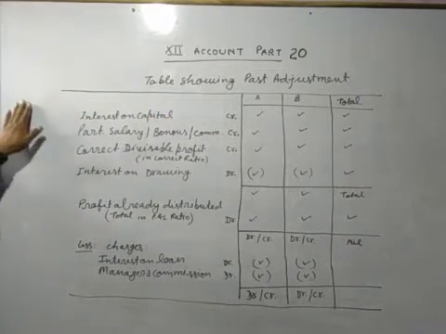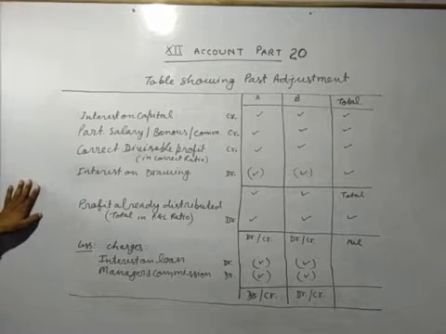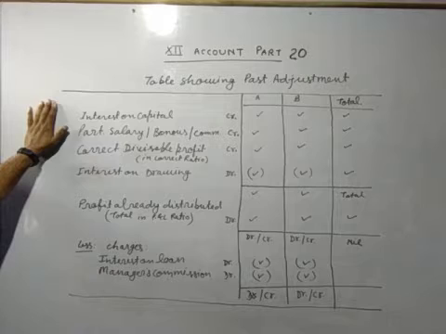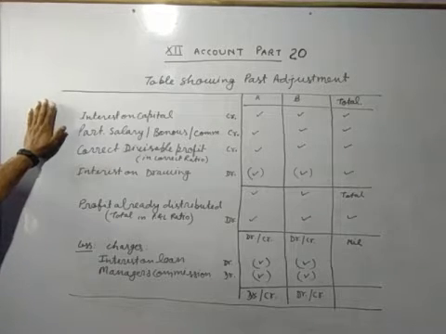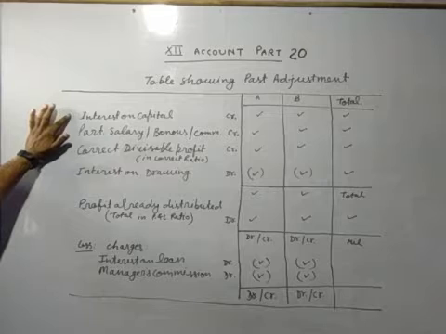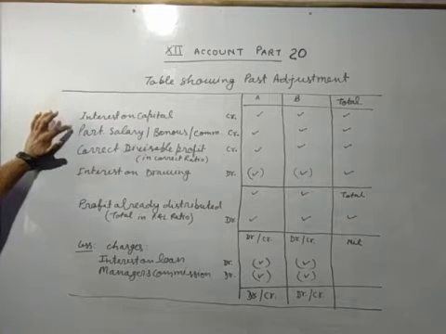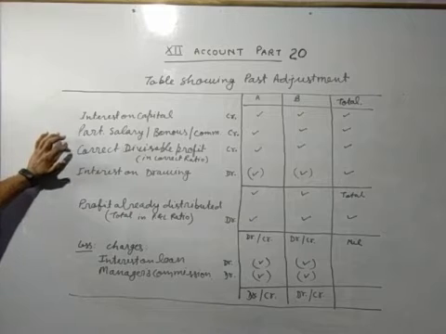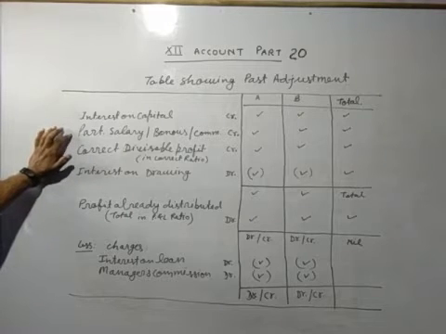What do we record here? Mostly the errors here are related to appropriation. Appropriation like interest on capital, partner salary, bonus, commission and corrected divisible profit.